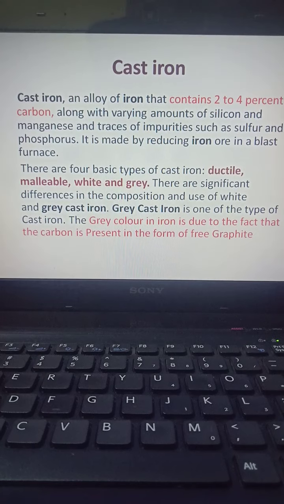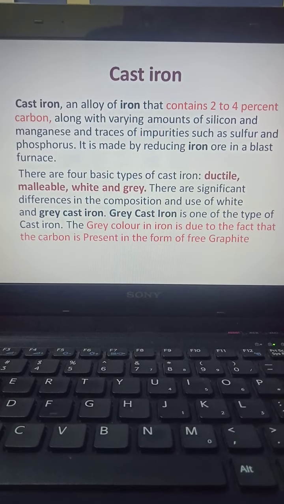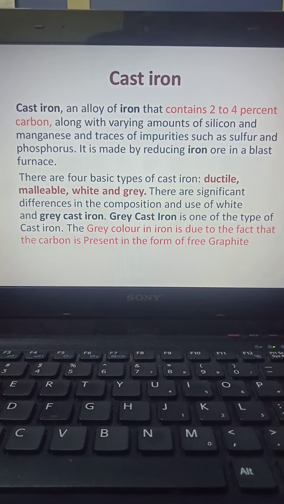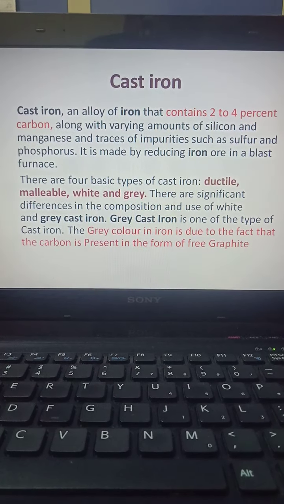Starting with cast iron, it is the basic material which contains more carbon. In cast iron we have 4 types: ductile cast iron, malleable cast iron, white and grey cast iron. The name grey cast iron is due to the fact that the carbon is available in the form of free graphite.